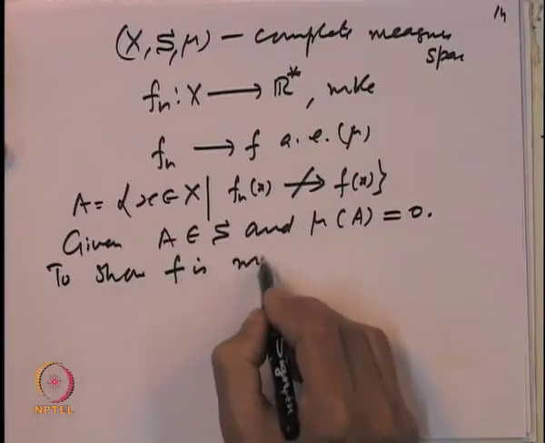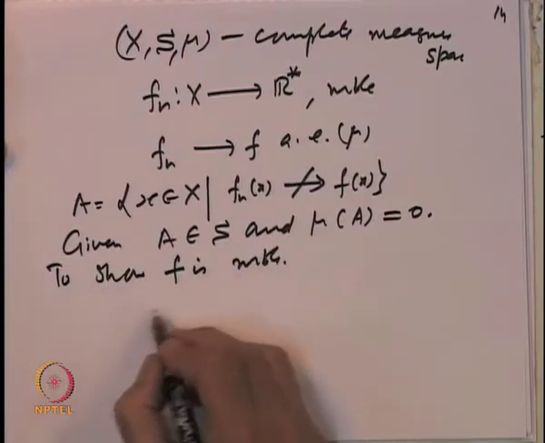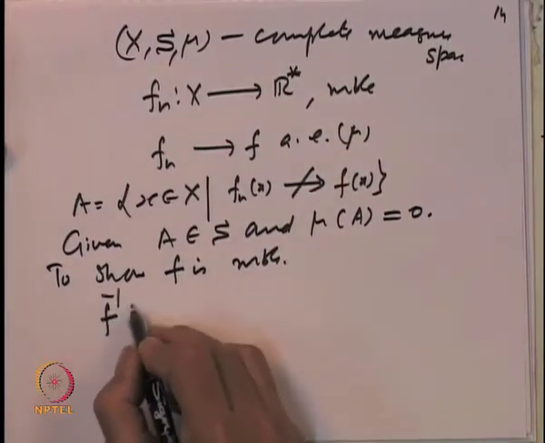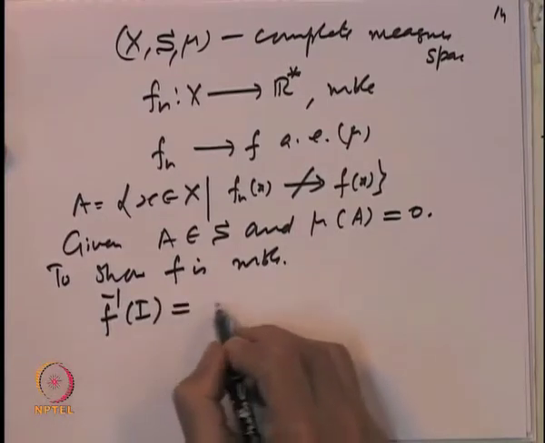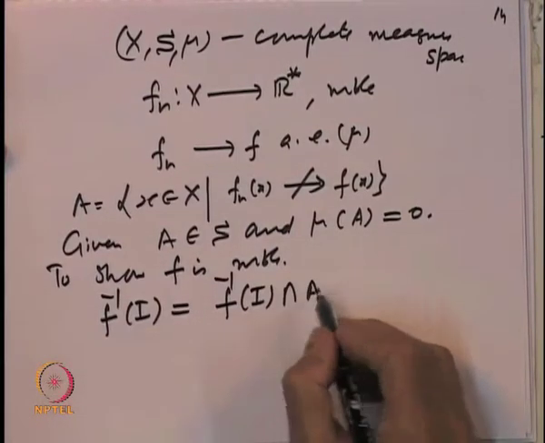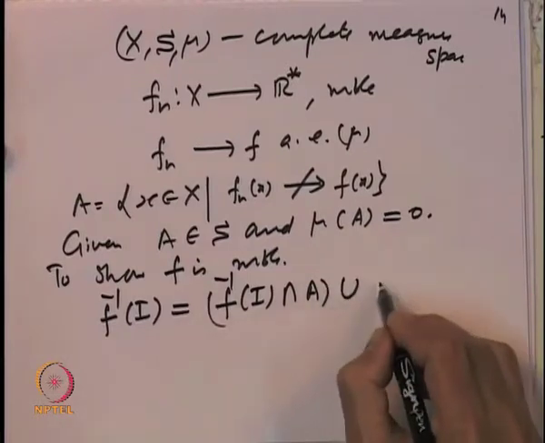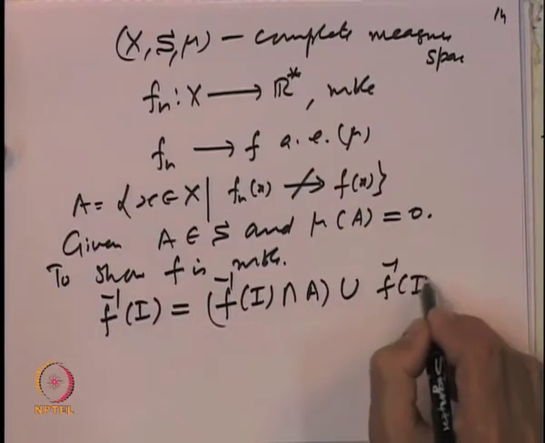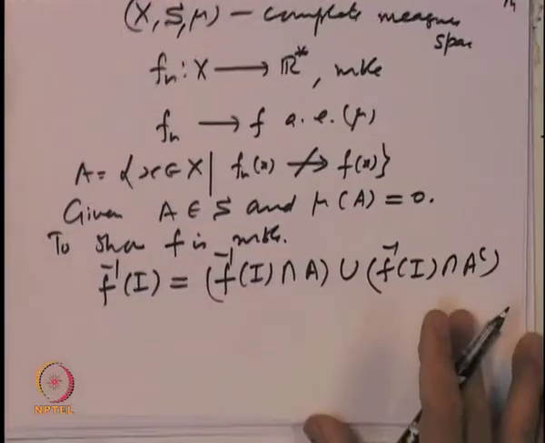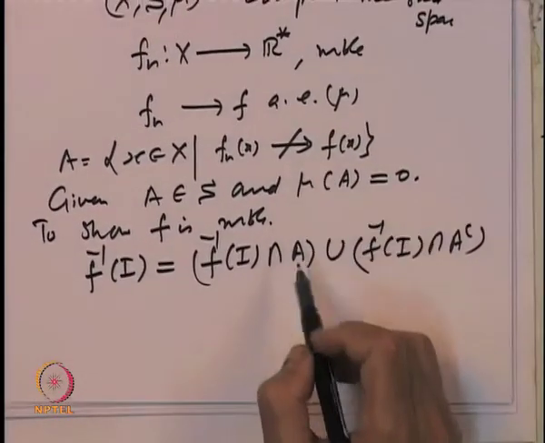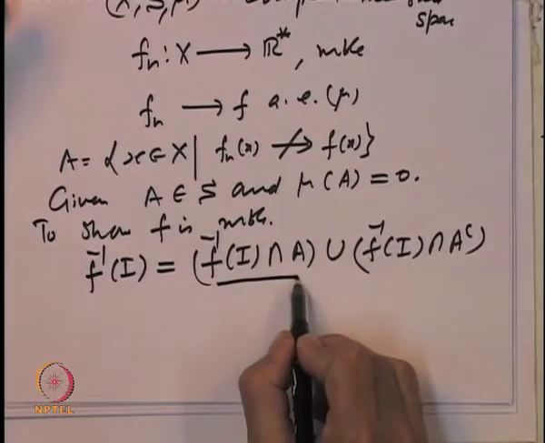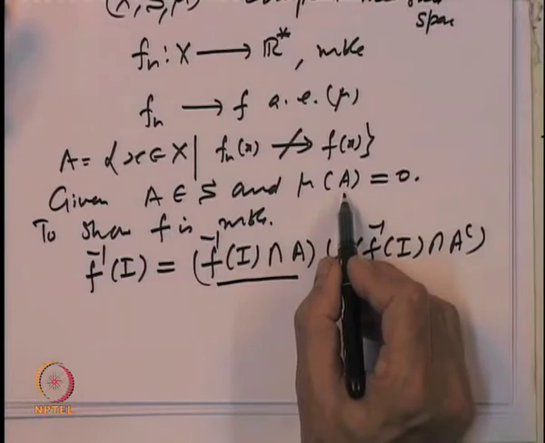To show f is measurable, once again look at any interval I and look at f inverse of I. I can write it as f inverse of I intersection A, union f inverse of I intersection A complement. Now, we are given that A is a set of measure 0, so f inverse of I intersection A is a subset of A and has measure 0.